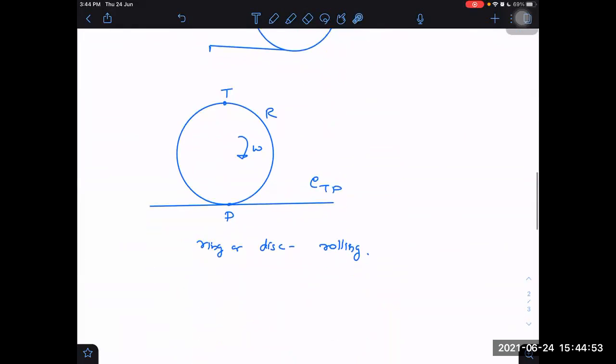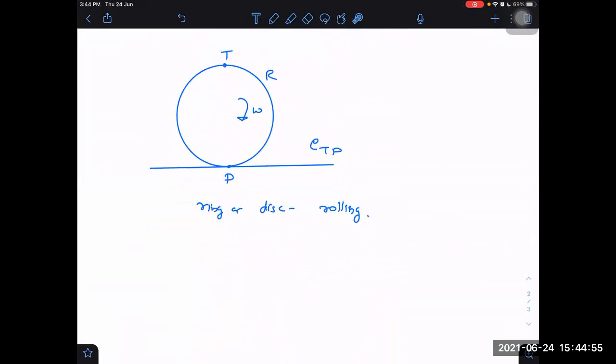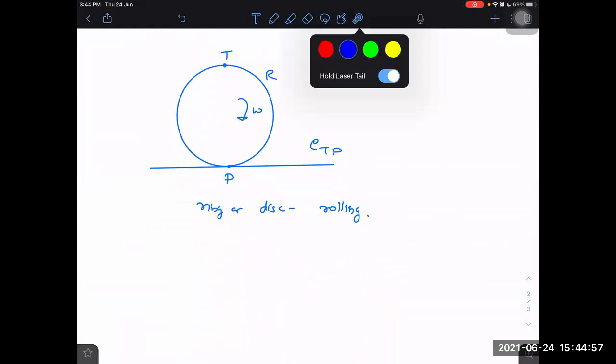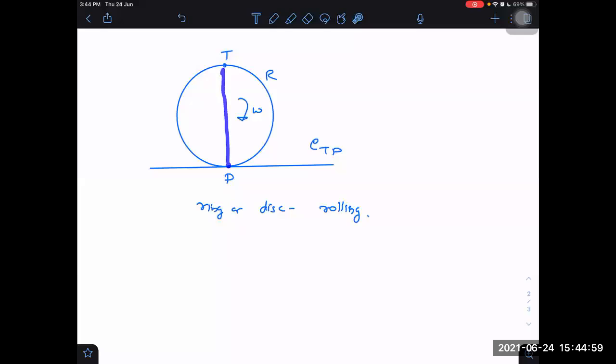This question then, it is rolling and we have to find out the EMF between T and P. There, the top will be 2R omega. 2R omega. 2R square omega.